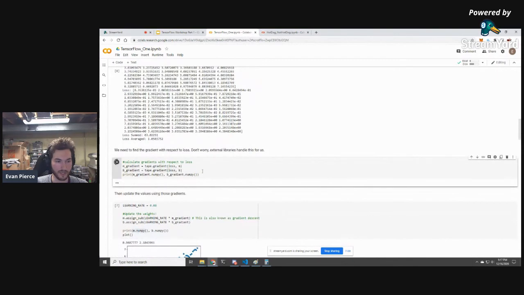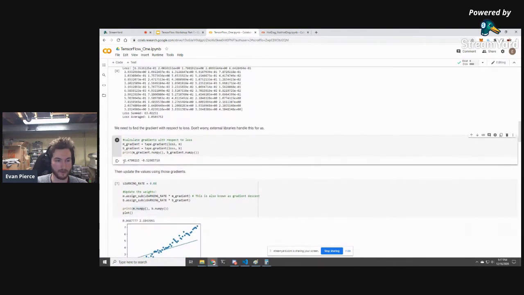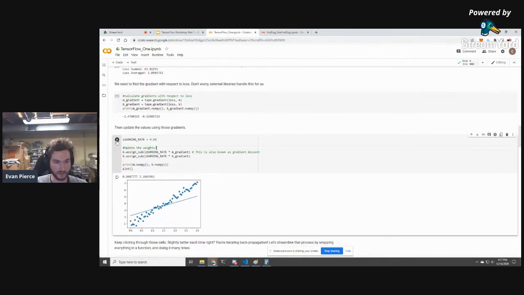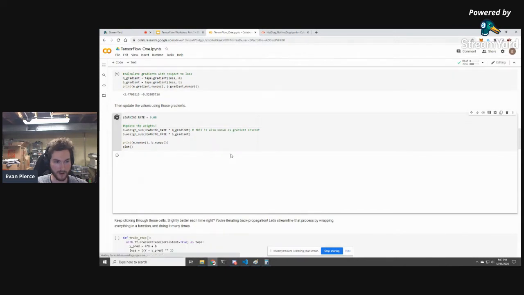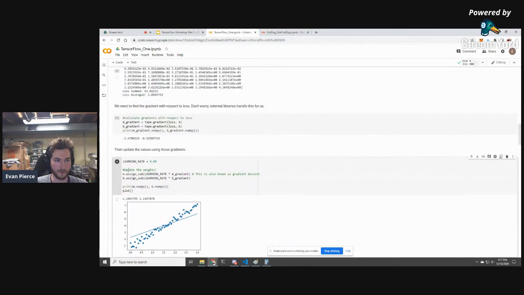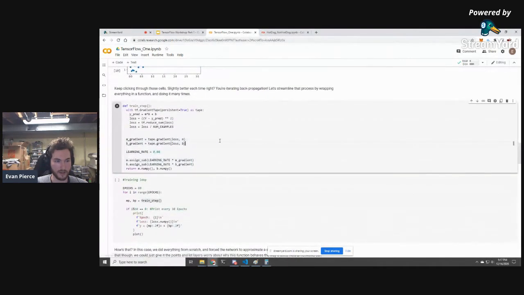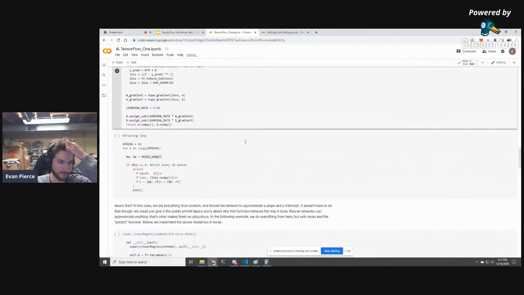And then what we can do is calculate the gradients again. And notice how the gradients shrank because we're getting closer to a perfect network. So we shouldn't be changing the weights as much because we're closer. And then we can update the weights and you'll see this line become better. So this would be really boring to sit here and go through these 3 functions. So what we did is we just put all of those lines of code into a function called TrainStep. So we're going to define that.